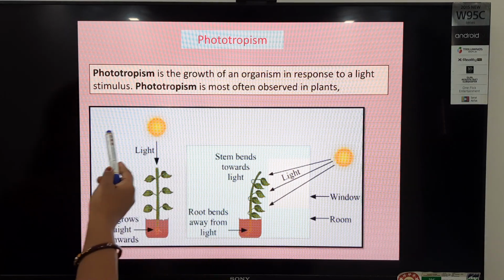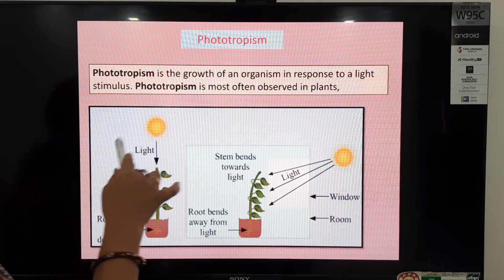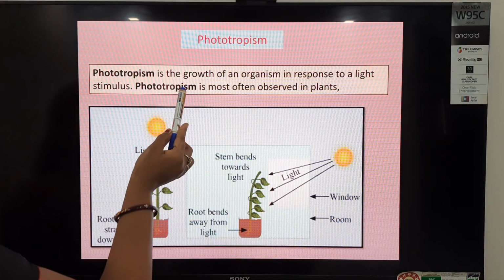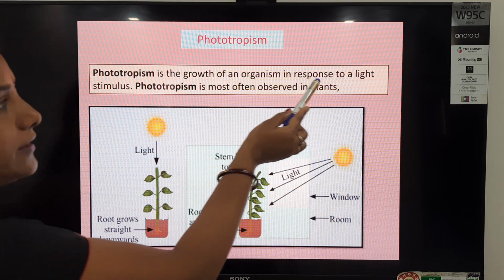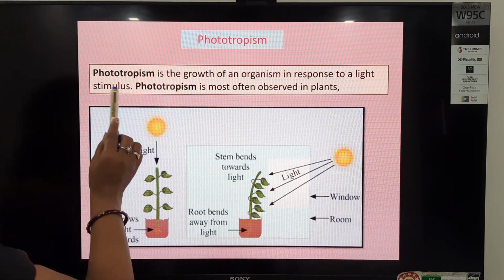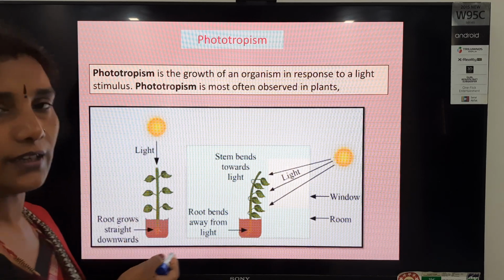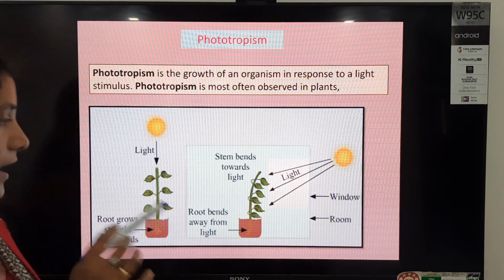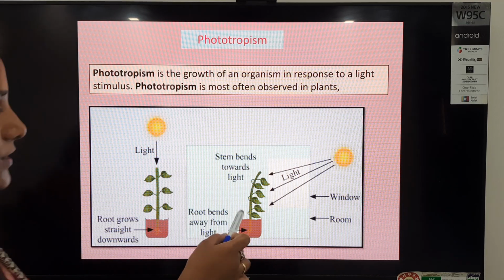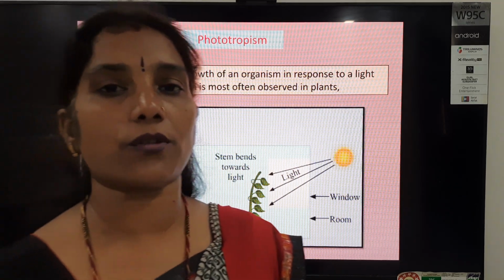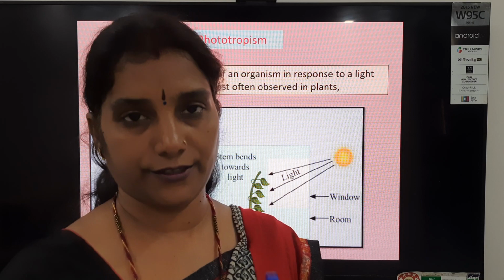Here, students, phototropism, just define it, is the growth of an organism in response to a light stimulus. And this type of phenomenon is observed in plants. Now, observe here, students, generally what is the tendency of the stem? To grow erect.